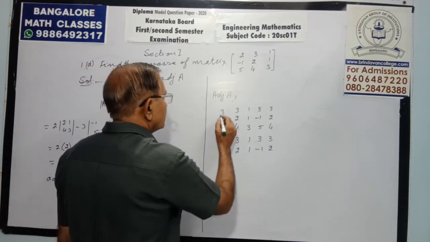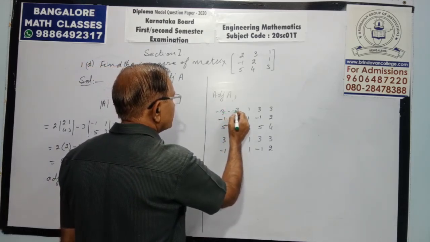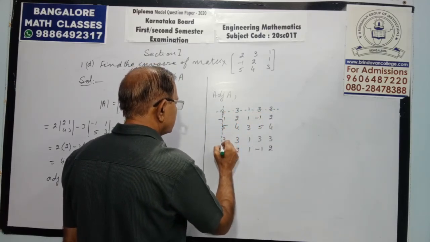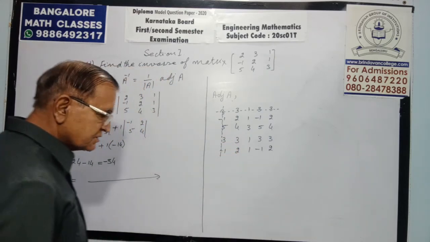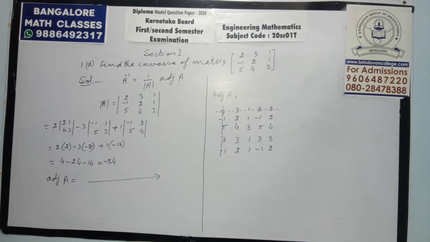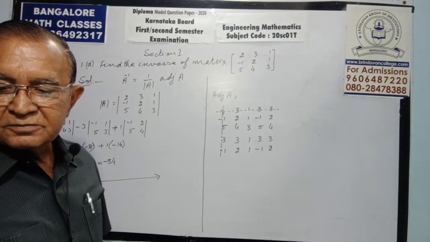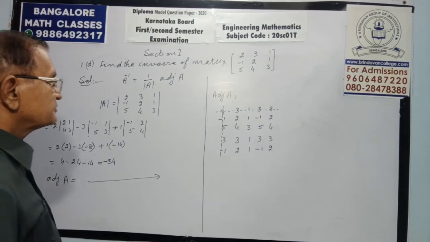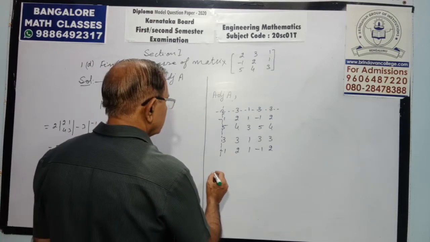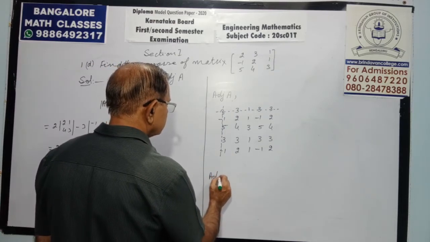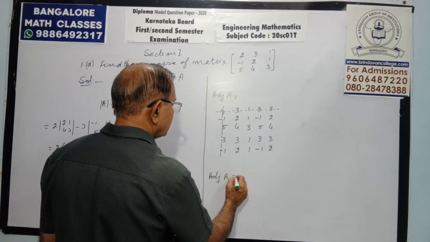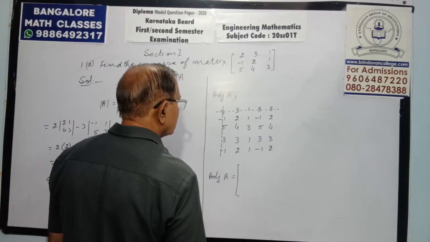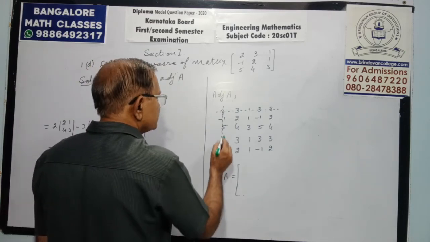Then cut the first row. Cut the first column. Cut the first row, cut the first column, and then solve it. Solve by column wise, write by row wise. Adjoint A equals, solve by column wise.